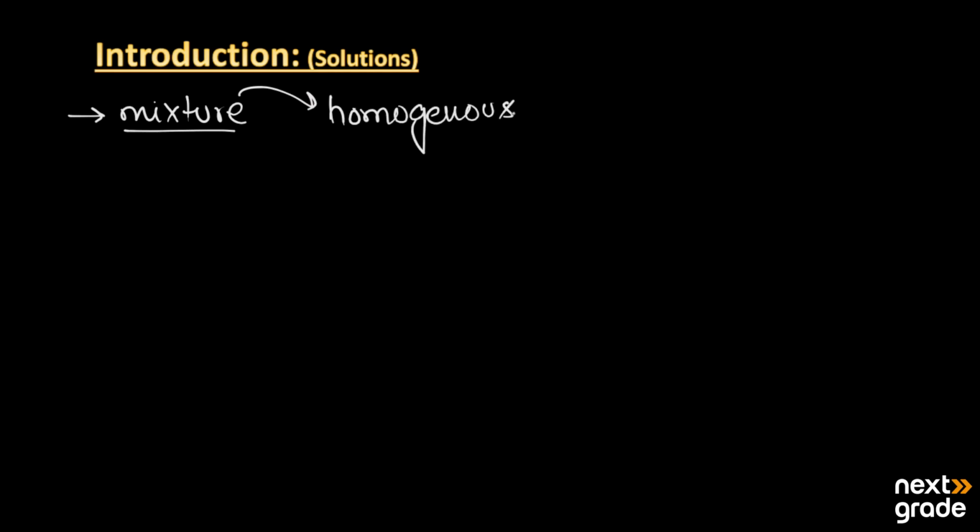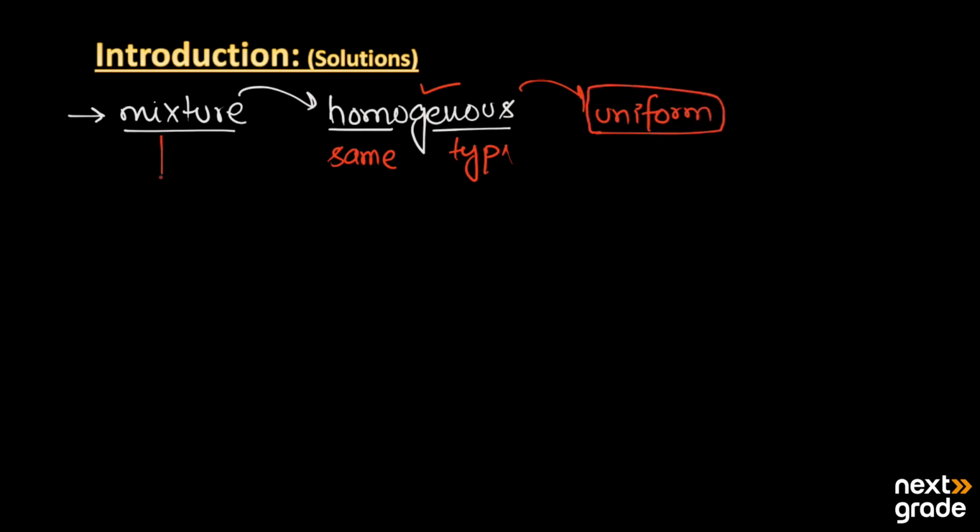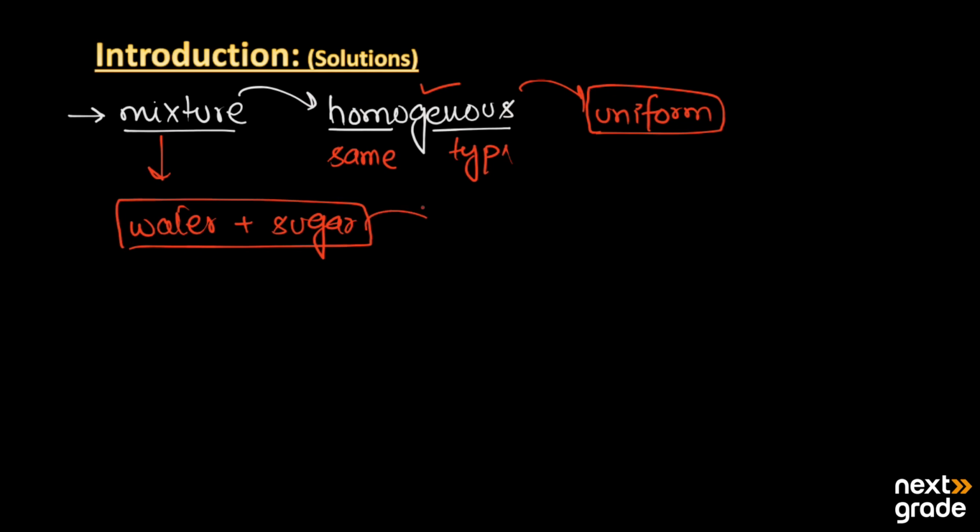Homogeneous mixture means a mixture that is of the same type, because the word homo means same and genus means type. So a mixture that has a uniform composition throughout is known as a solution. For example, we have a glass of water and we add sugar in it. This mixture is homogeneous, and this is basically a solution.